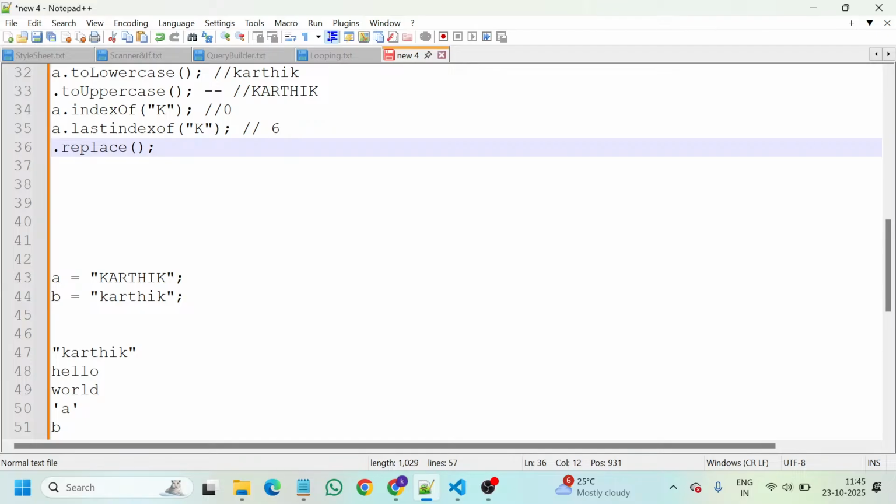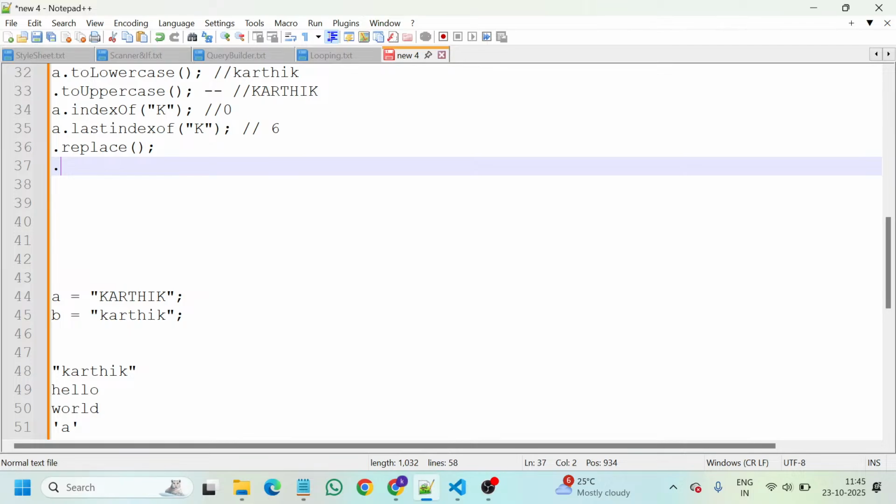Replace the entire text. And then you can check with dot isEmpty. Coming to this dot isEmpty, it will check whether the string contains any character. Is A empty or not? No, A is not empty. It contains the Karthik value. Even a space is a character, so it will check for it. If spaces are there, spaces are also included. Is empty, true or false? False. A is containing Karthik. Why are we checking isEmpty? We use it for checking purposes.